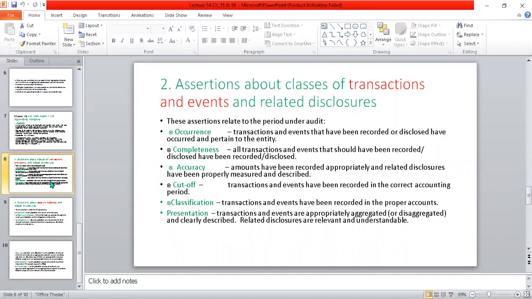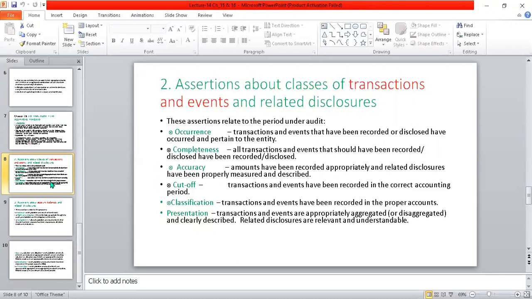Then you go back to the ordered. So you have to relate it. Okay, for this one, you have to find the occurrence, meaning the transactions and events that have been recorded or disclosed have occurred and pertain to the entity. Whether there is an available order notice there or not.